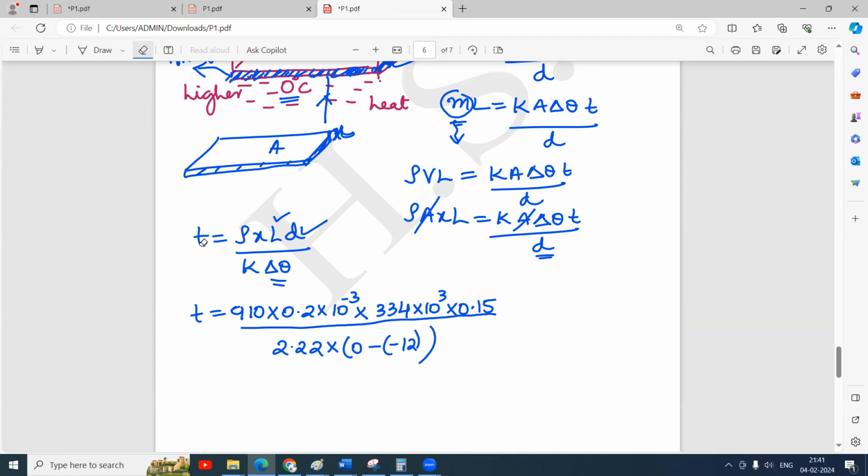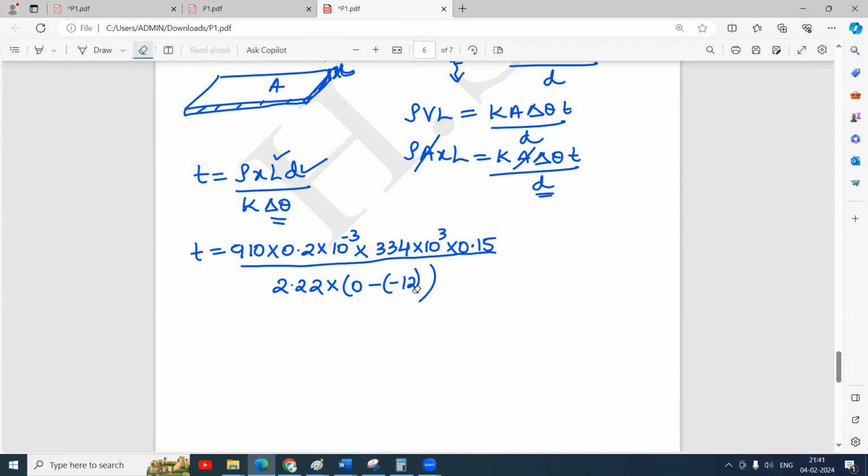This time is equal to rho x L D divided by K delta theta. Yes, so this is what you have to solve. T is equal to this, and this and this will get cancelled, 10 to the power 3 and 10 to the power minus 3. Rest of the things are only the numbers, and this is plus 12. So you can directly calculate it.